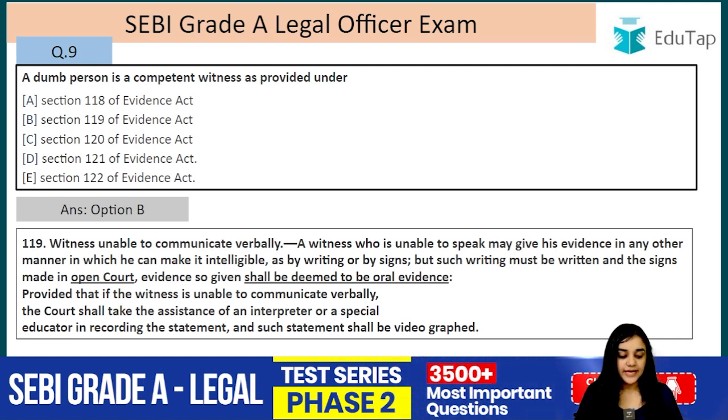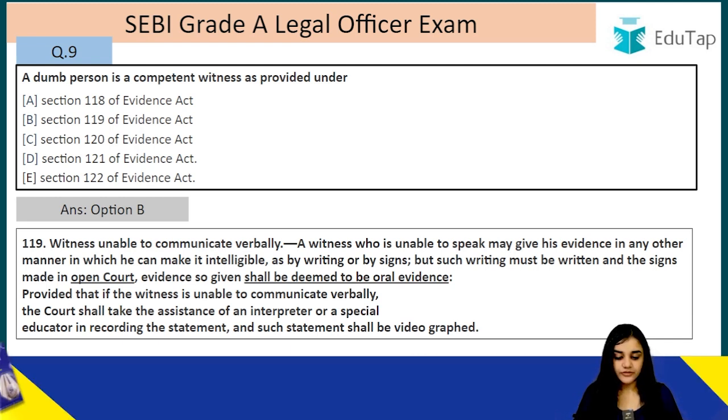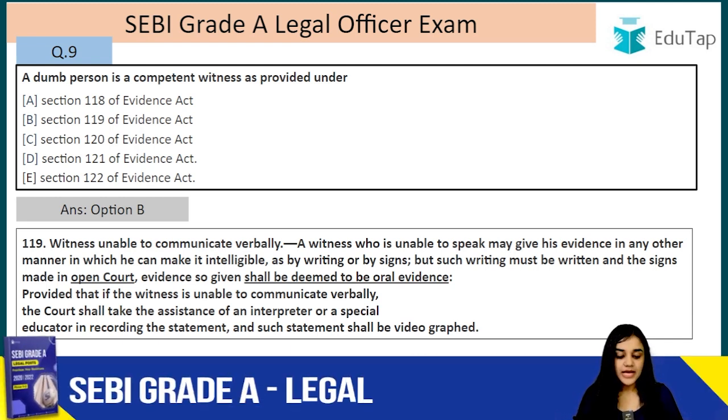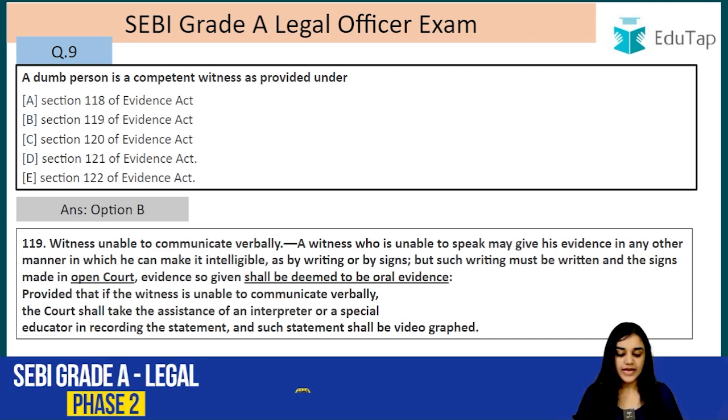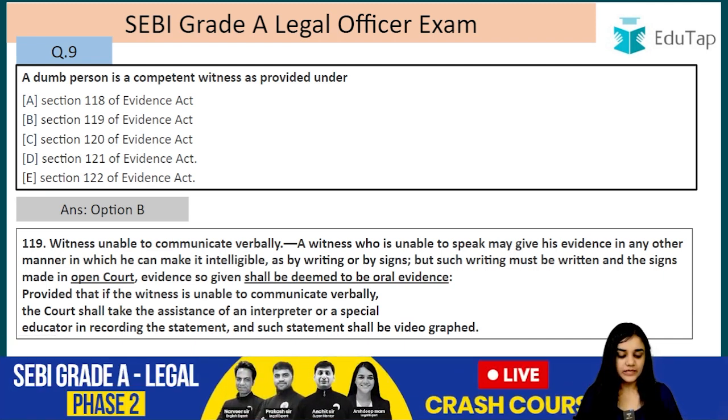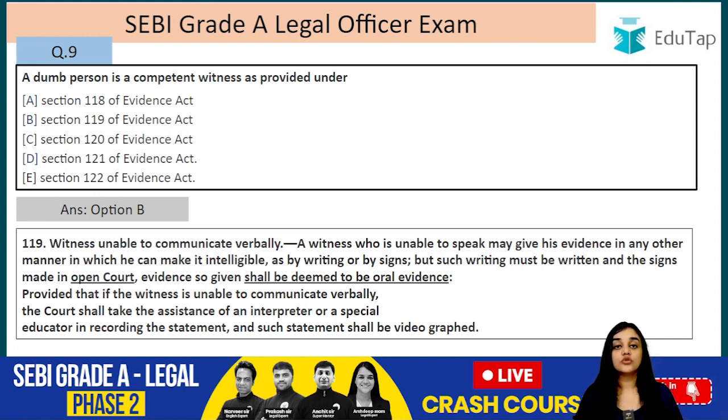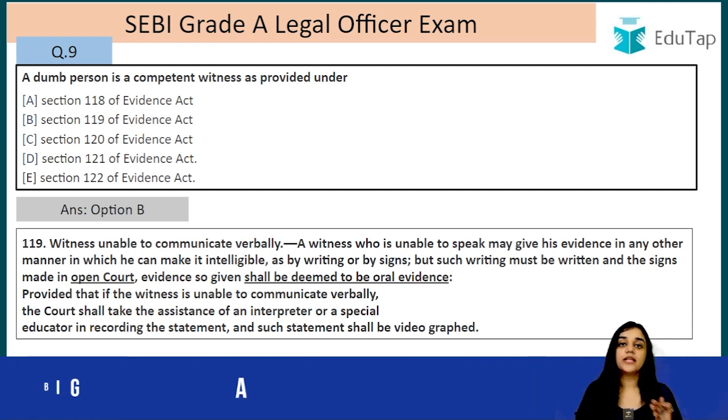In any case, if he is unable to speak, a witness who is unable to speak may give his evidence in any other manner in which he can make it intelligible, as by writing or signs, but such writing must be written and the signs made in open court. Evidence so given shall be deemed to be oral evidence. So the conditions are that the statement can be in writing or through signs. They must be made in the open court.